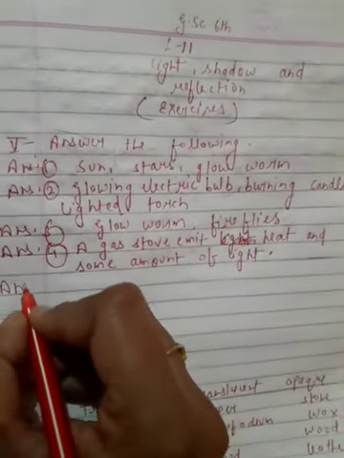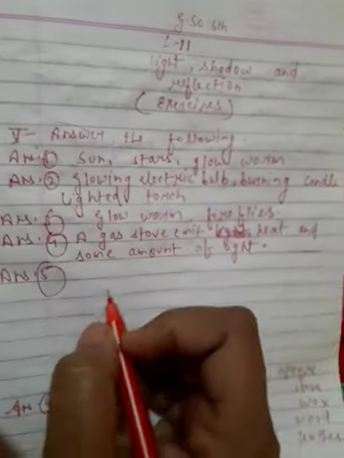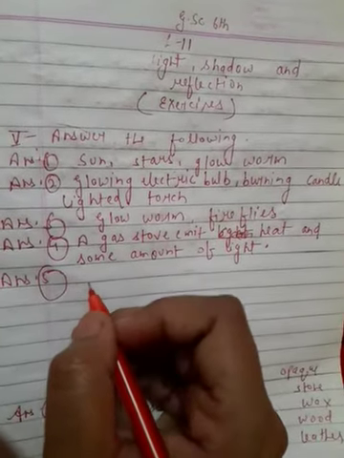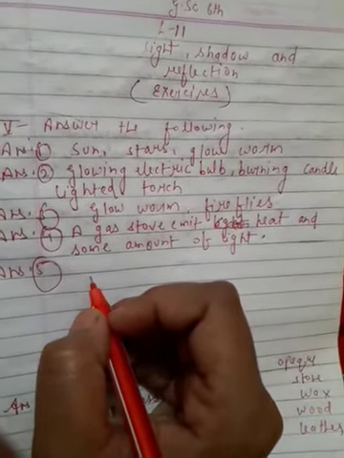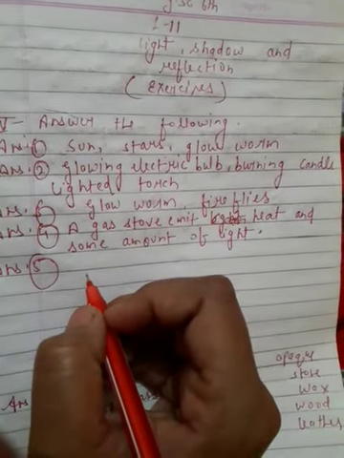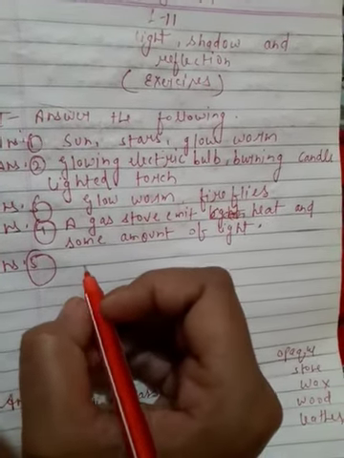Question 5: State one way of making a non-luminous object emit light.